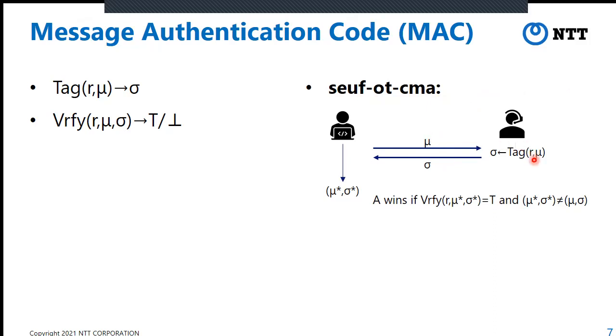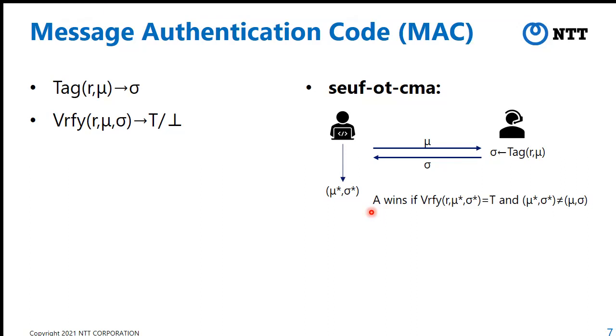Upon receiving mu, the challenger chooses R randomly, produces sigma correctly, and sends sigma to the adversary. The adversary outputs mu star and sigma star, and wins if mu star and sigma star are valid and not equal to mu and sigma. If no adversary can win this game, we say that MAC is SEUF-1-OTCMA secure.